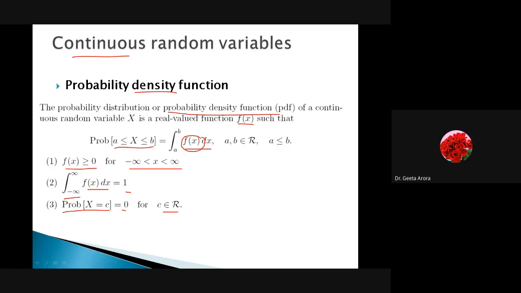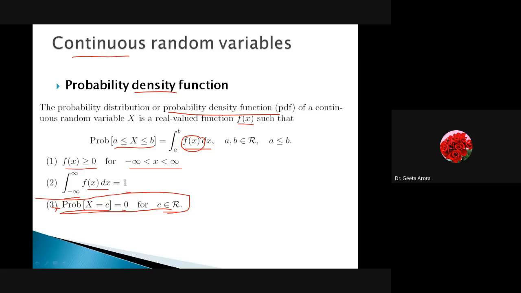I'm not sure about it, I will discuss it later on. I'm not sure what here we are going to say, because if we are saying probability of x is equal to c is equal to 0 and c belongs to R, it doesn't mean much to me. So I will clarify it later on. Otherwise, according to me, I have never seen this. Might be I have copied this from this book, so there the definition is written, but I am not aware of this property. Correct. So for the timing, let us ignore it.